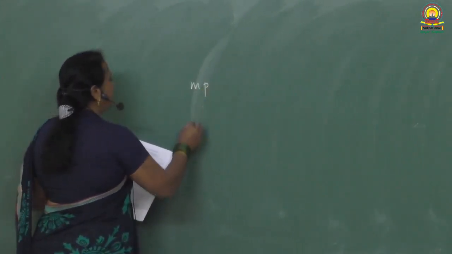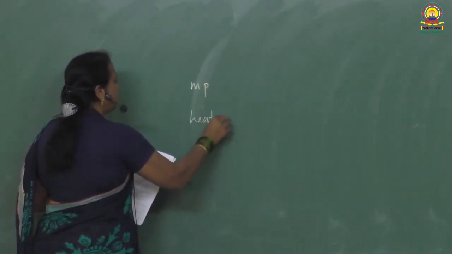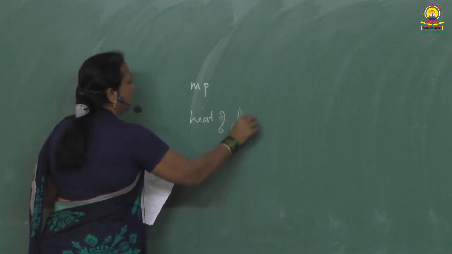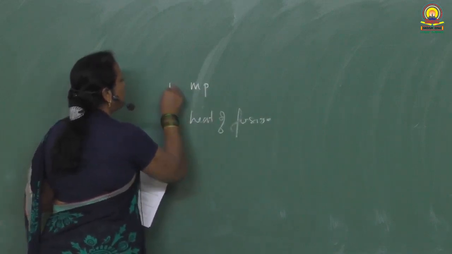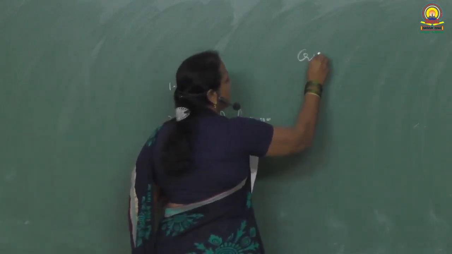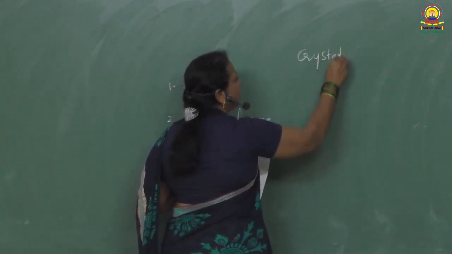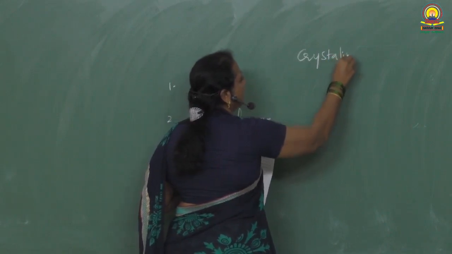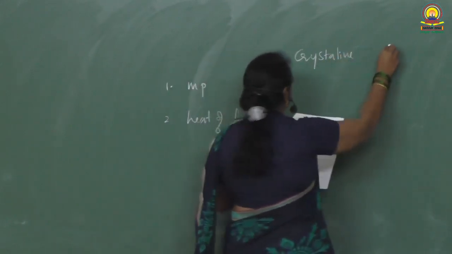Here the properties given are melting point and heat of fusion. These are the 2 properties. With respect to that, we have to discuss the difference, distinguish crystalline and amorphous solids.